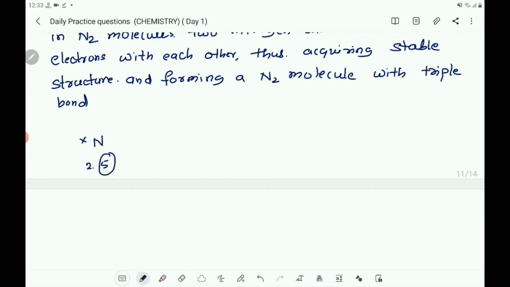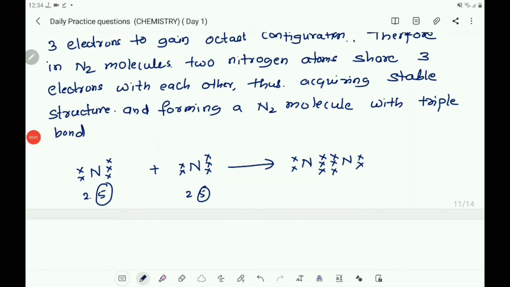So you take N plus N, that is 2 outermost electrons, combines to form N. So these 6 electrons, that is 3 pairs of 2 electrons, are shared between 2 atoms.